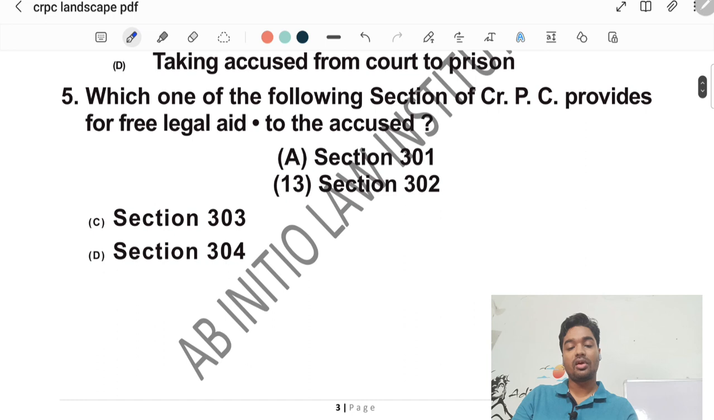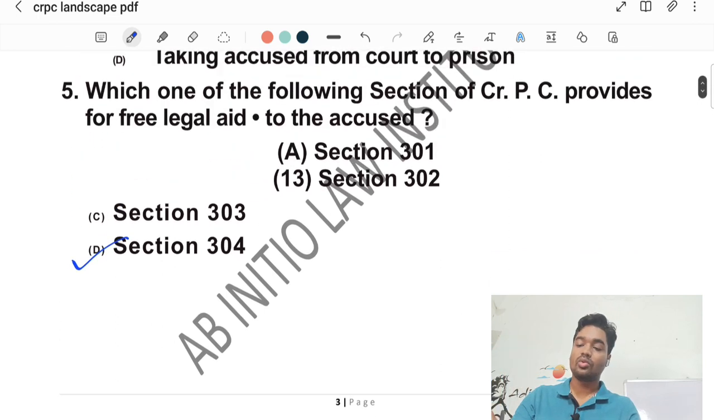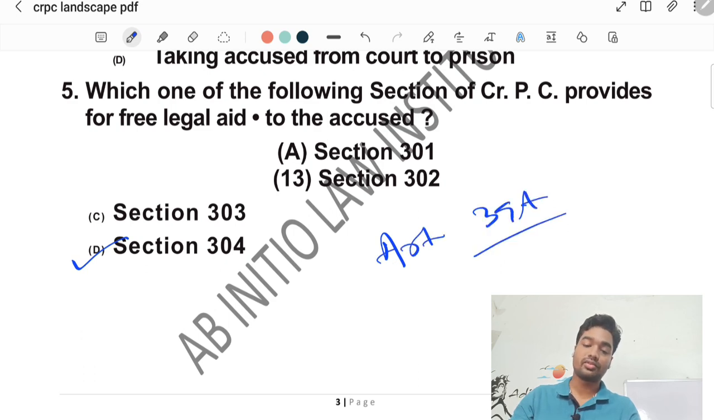Question number 5 talks about which one of the following section of CRPC provides for free legal aid to the accused. This is again a direct question. The correct option would be option number D, section 304 of CRPC. You can also relate it with article 39A of Indian Constitution.